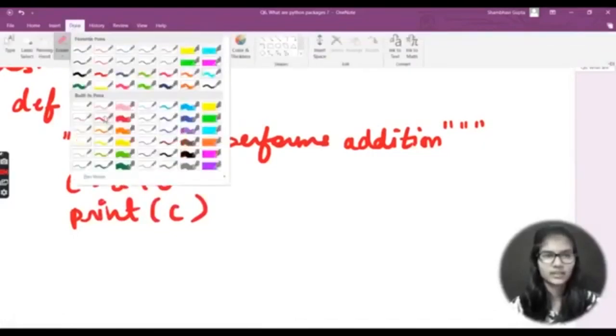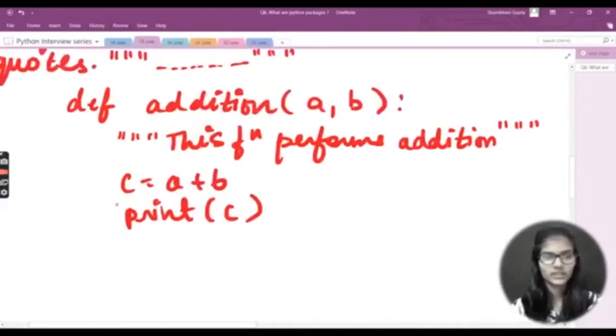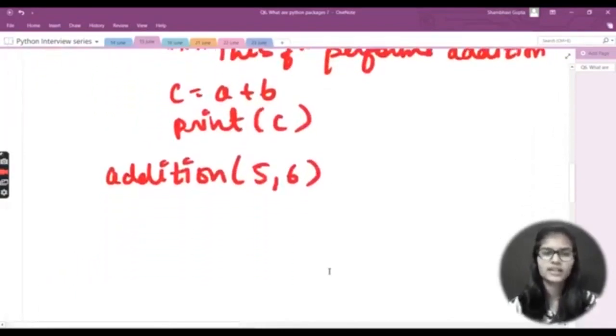So a comma b like this, and simply I would come out of my function. Now I'll be calling my function, that is addition, and let me give some values, let's say 5 comma 6. So when you run this, you'll get the required output, that is the addition of 5 and 6. This is true.